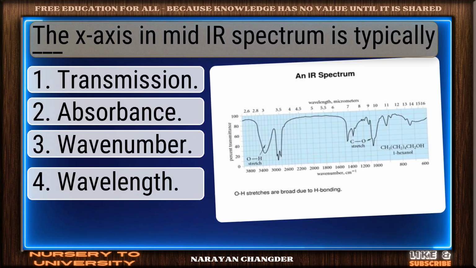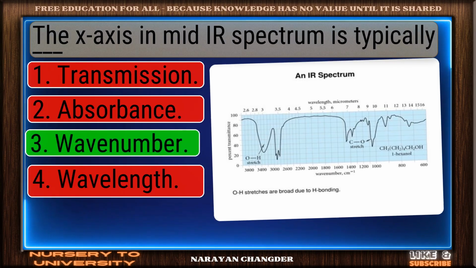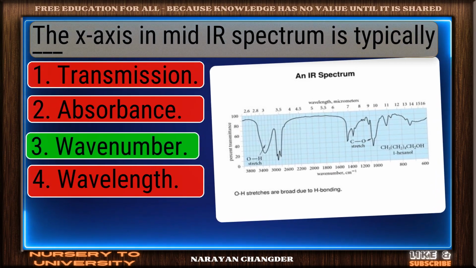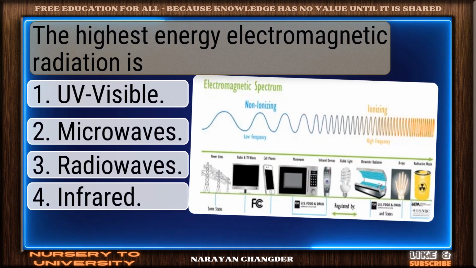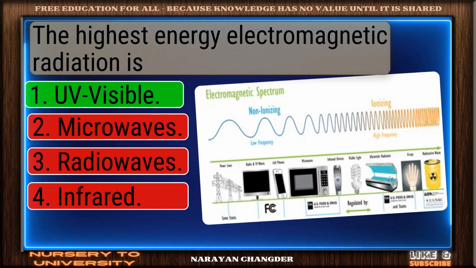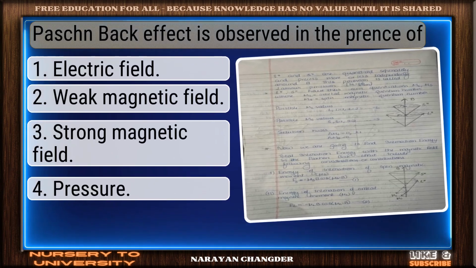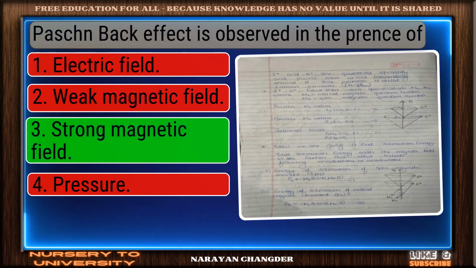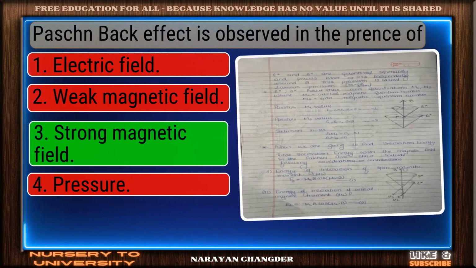The x-axis in mid-IR spectrum is typically dash. Clear logic. Your choice wave number is sound and 100% true. The highest energy electromagnetic radiation is? Right choice. UV visible is the best answer. Paschen-Back effect is observed in the presence of? Good thinking. Strong magnetic field is the right answer.